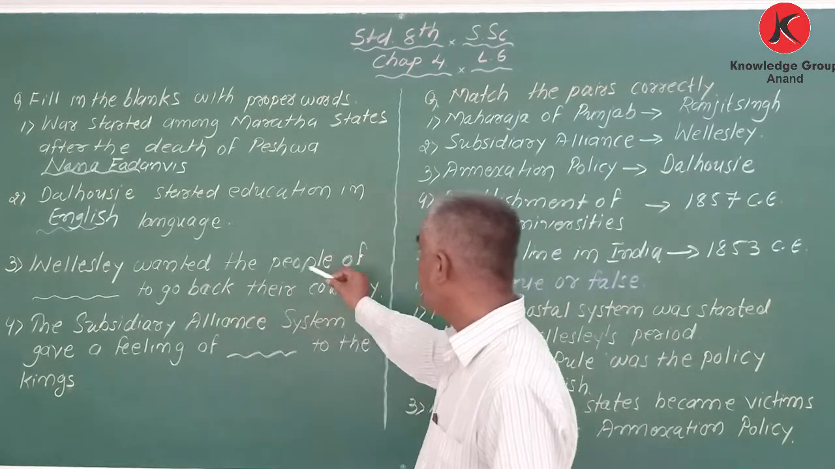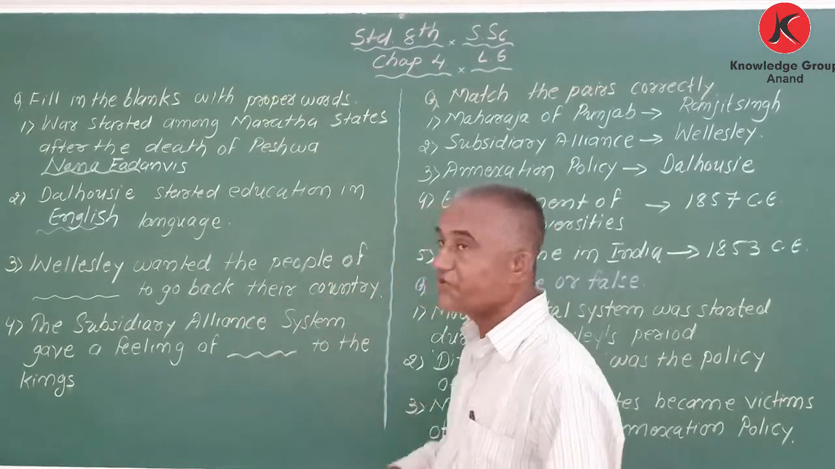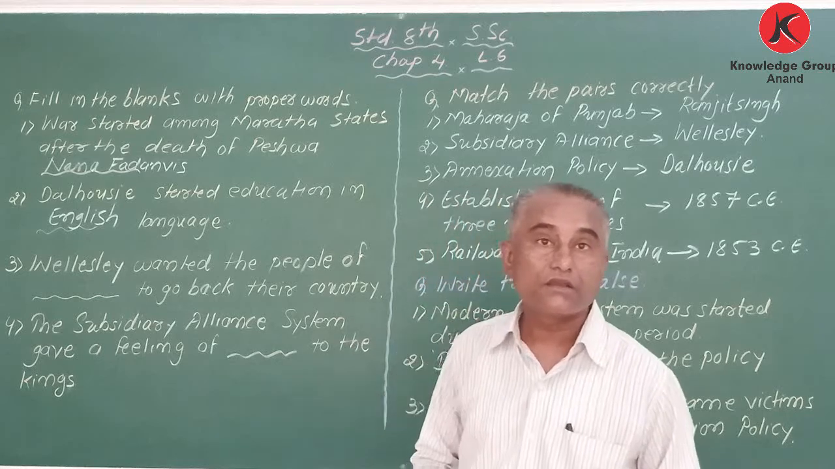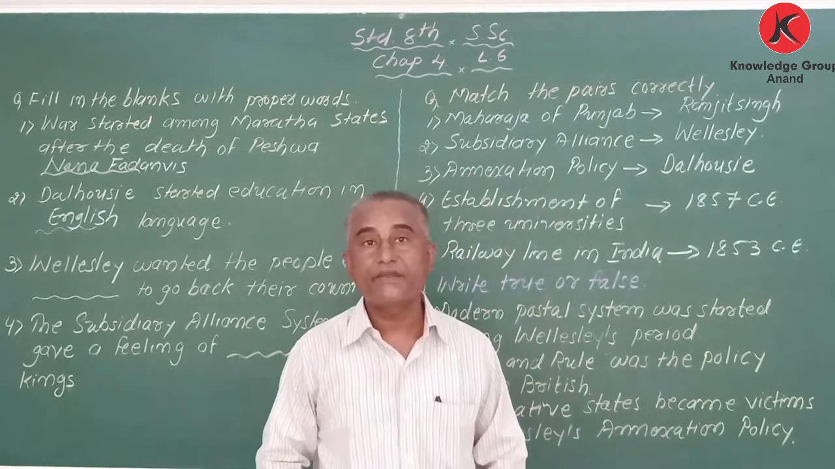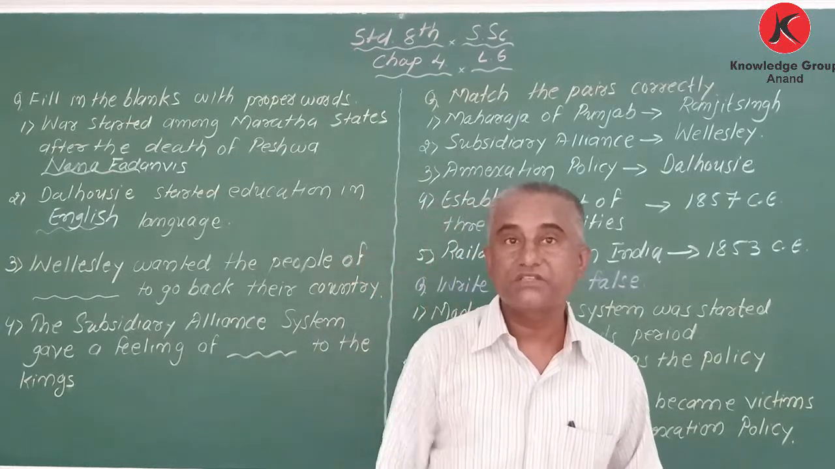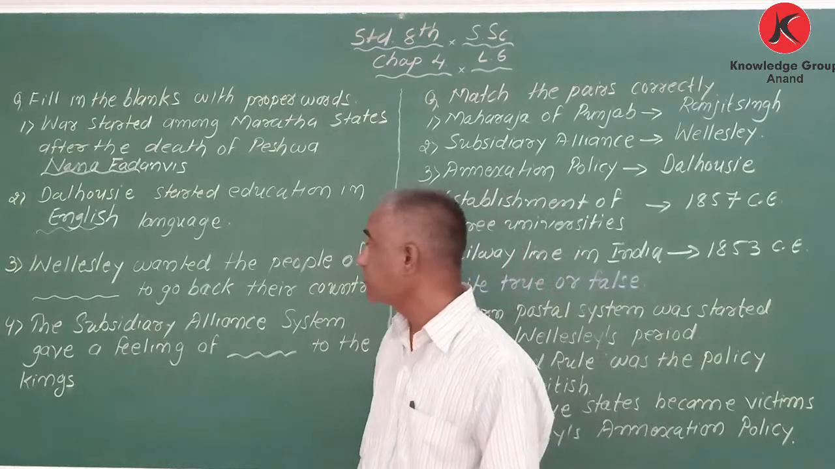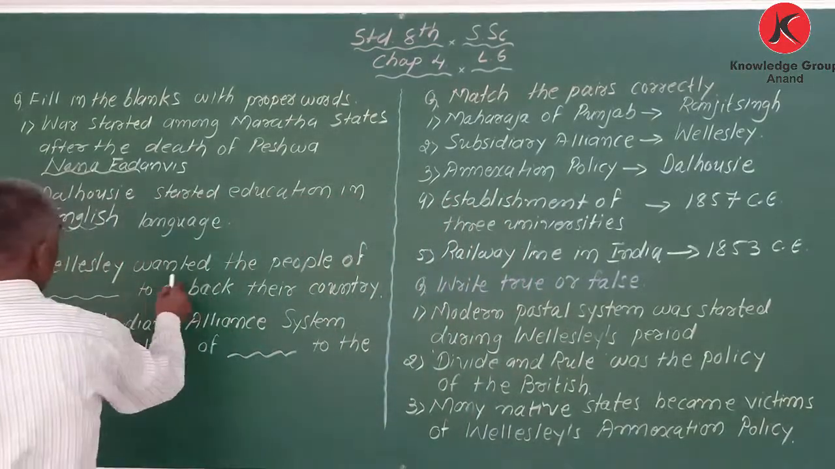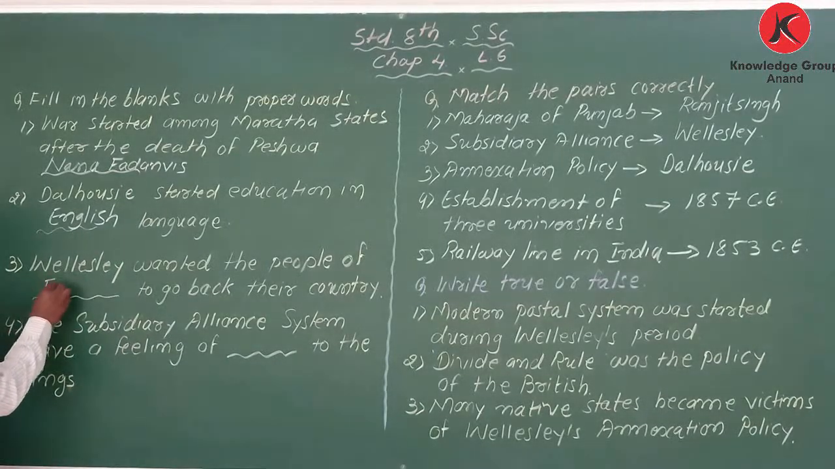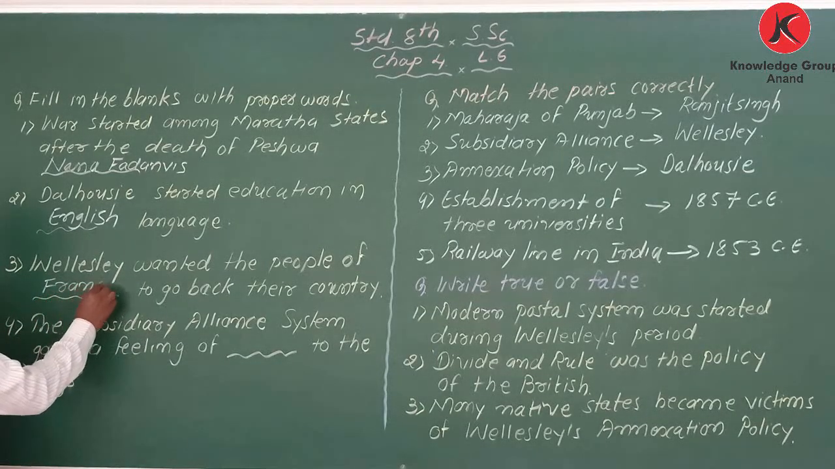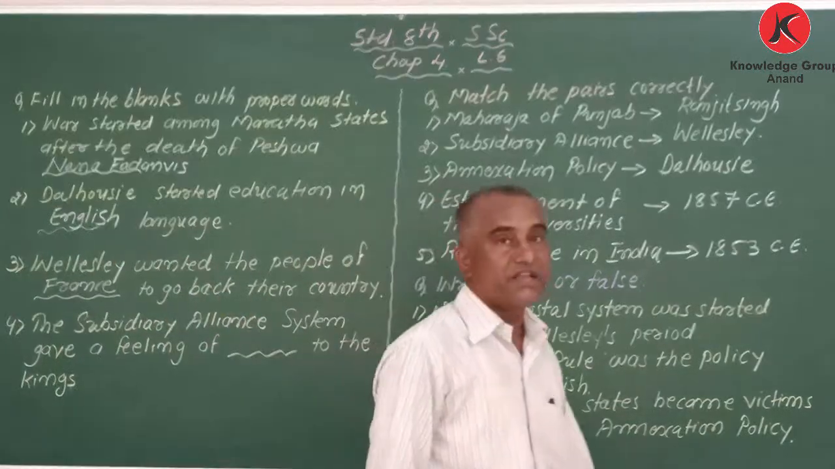Wellesley wanted the people of blank to go back to their country. Which people? My dear student, when Wellesley came, there was tough competition between the Britishers and the French. French means France. So here, Wellesley wanted the people of France, the French people, to go back to their country.